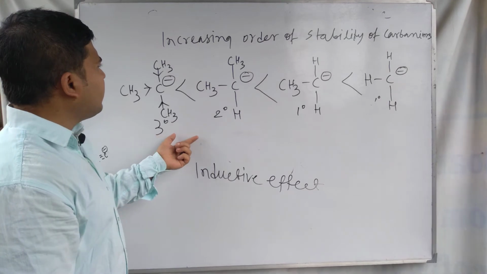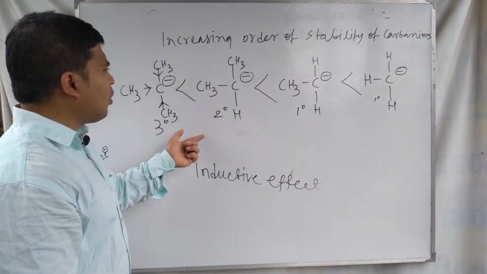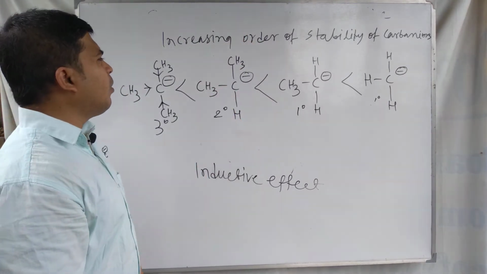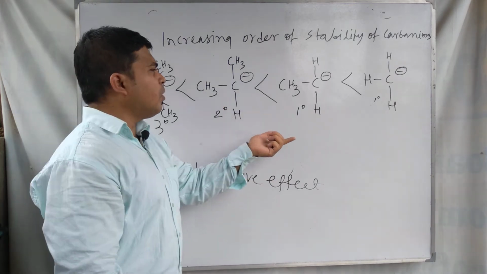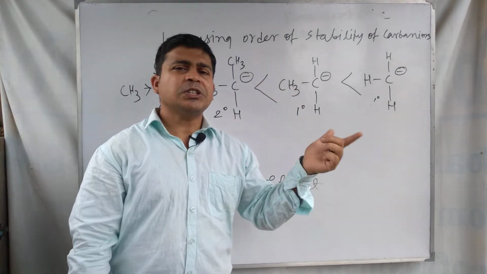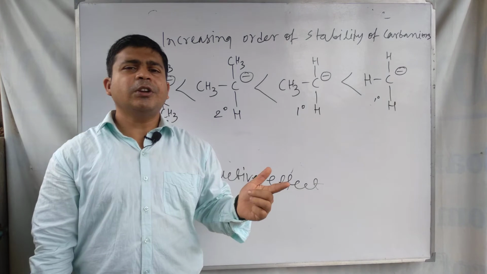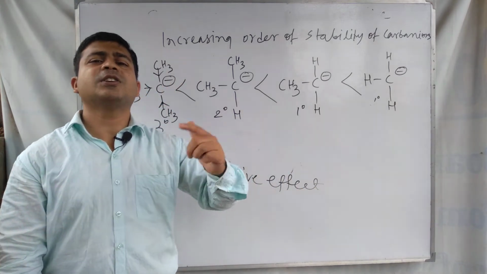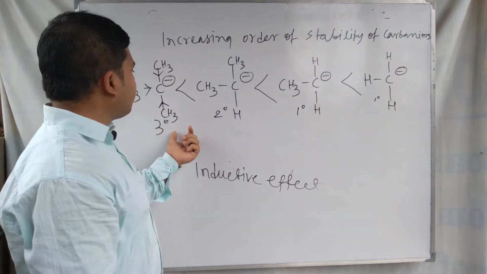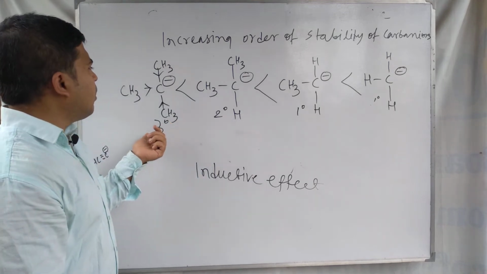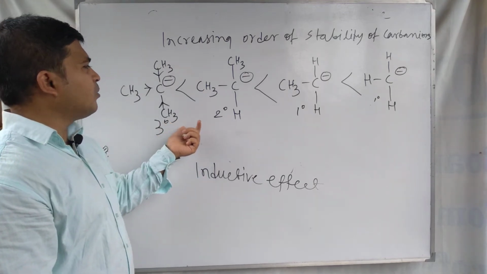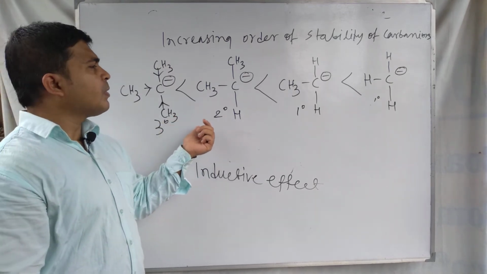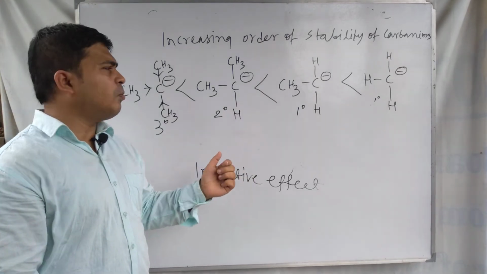And if we find the order of stability or reactivity of these carbon ions, these are just opposite. The order of stability and the order of reactivity are just opposite. Here tertiary is least stable, and primary is most stable.